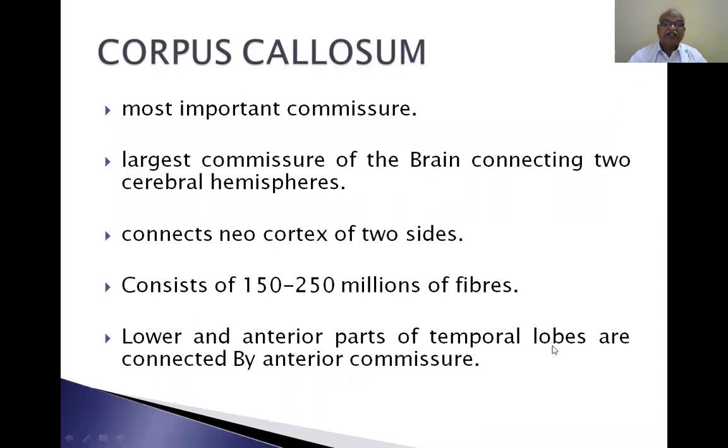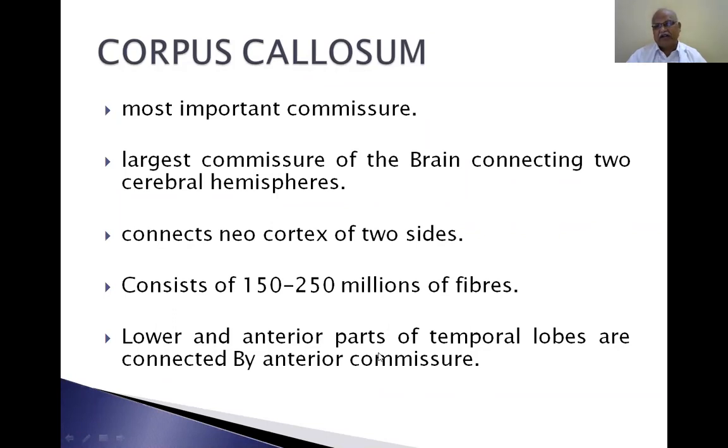So, corpus callosum connects the right cerebral hemisphere and left cerebral hemisphere. Both are connected, except the lower and anterior parts of the temporal lobes. They are connected by anterior commissure. Remaining parts of the two cerebral hemispheres are connected by the corpus callosum. In each cerebral hemisphere, frontal lobe is there, parietal lobe is there, occipital lobe is there, and temporal lobe is there. So, the right and left cerebral hemispheres both are connected by corpus callosum, except the lower and anterior parts of the temporal lobe, which are connected by the anterior commissure.